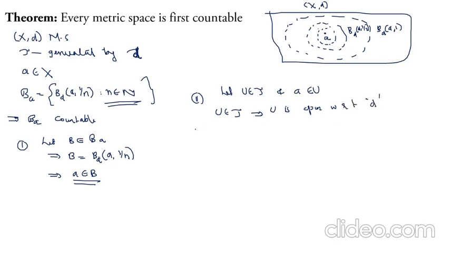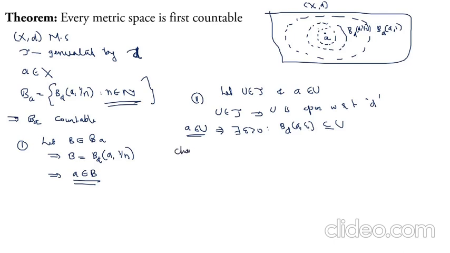Now, A belongs to U and U is open means there exists epsilon greater than 0 such that B_d(A, epsilon) is a subset of U. That is, a set is open in a metric space if, for any element taken from U, there exists an open ball with center A contained in U. Therefore, we can use that definition and get epsilon greater than 0 such that B_d(A, epsilon) is a subset of U.